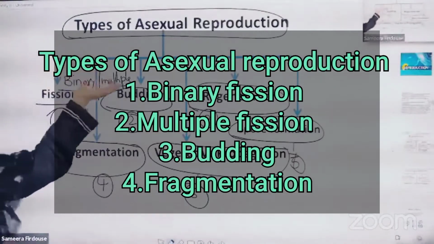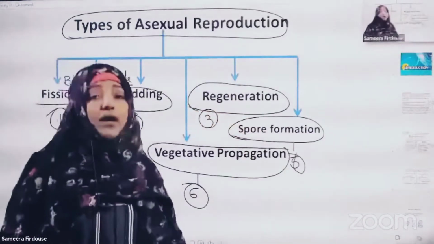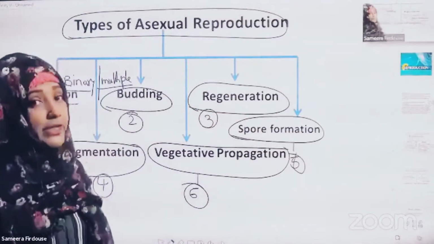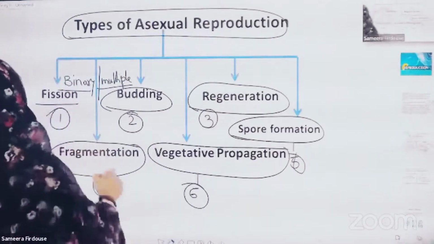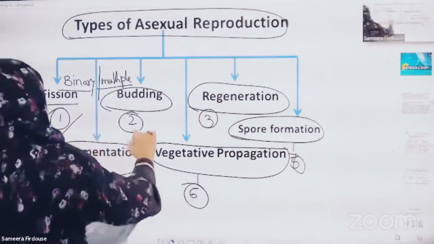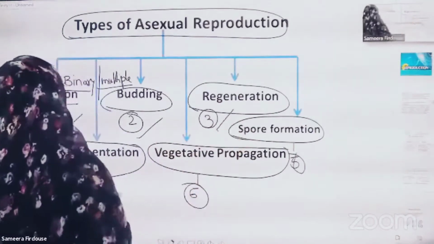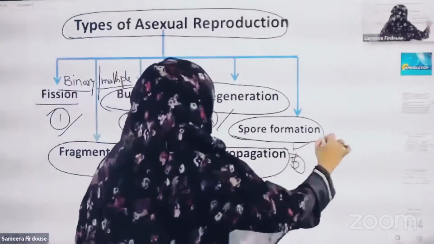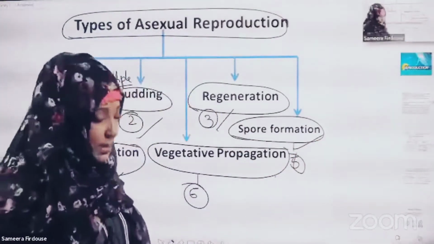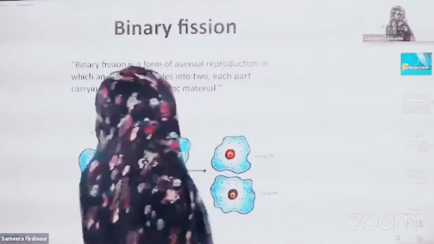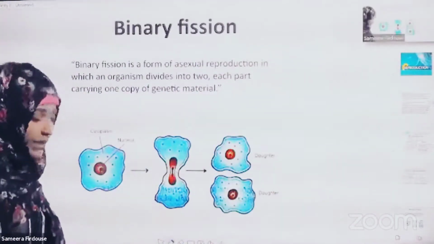Today we are going to learn what are the different types of asexual reproduction in detail. Just now you have seen a total of five: binary fission or multiple fission, budding, regeneration, fragmentation, and spore formation. Let us move on to that now. Here we go. Yes, binary fission.